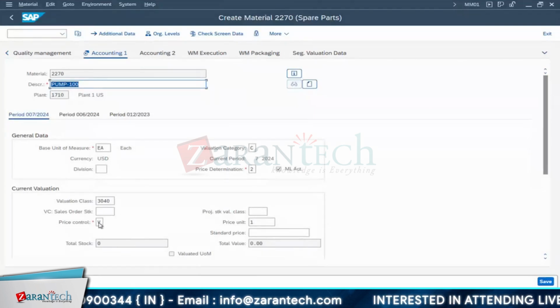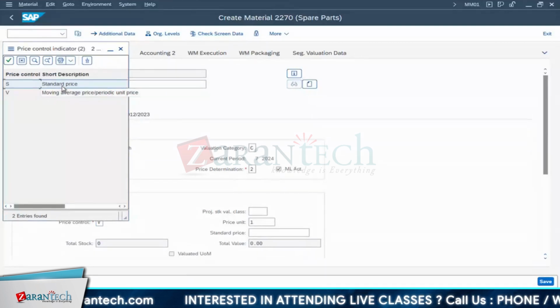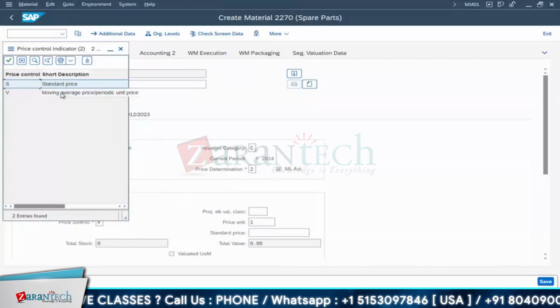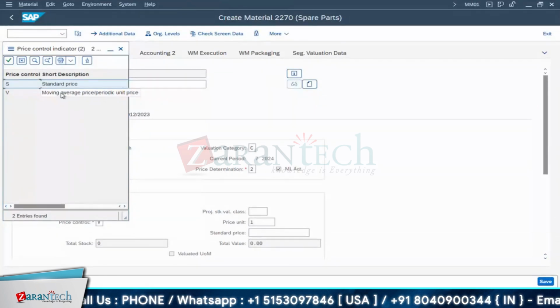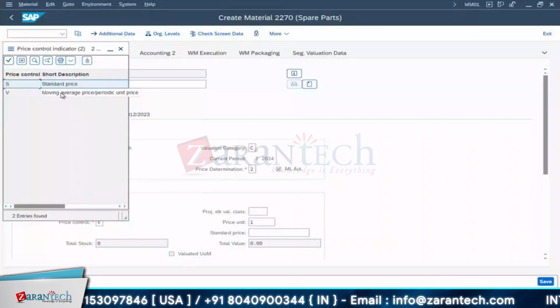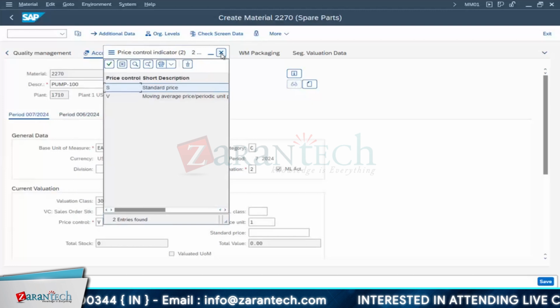Price control. What is the use of this price control? There are two types, S and V. S means standard price, it never changes. If I set something, then it doesn't change. Moving average price is based on the periodic unit price. Whenever you purchase a new one, the price will get updated, increasing or decreasing. So it is item wise. For an item I can select it.